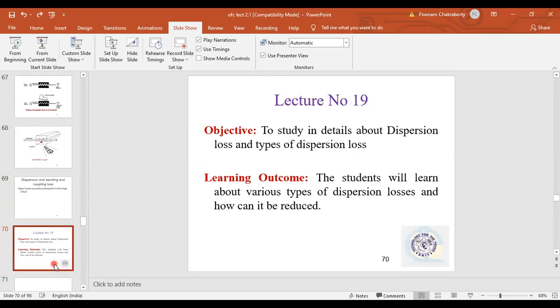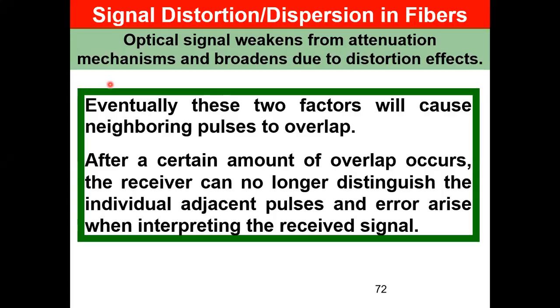Okay, so we'll start with the dispersion loss. Now we have finished with the attenuation. What happens due to attenuation is the output signal's power level decreases. So I can say that the optical signal weakens from attenuation. It becomes weak, and that weakness increases over the length of the fiber.